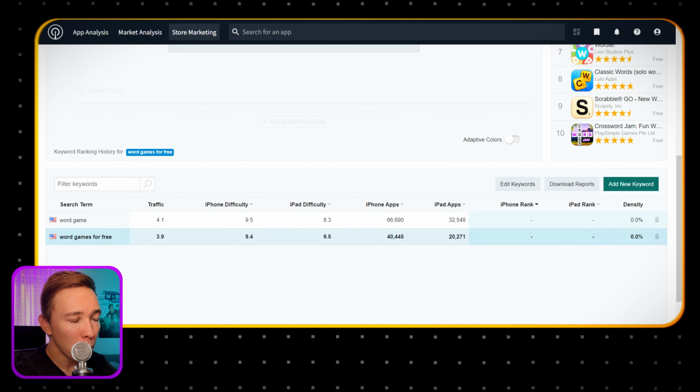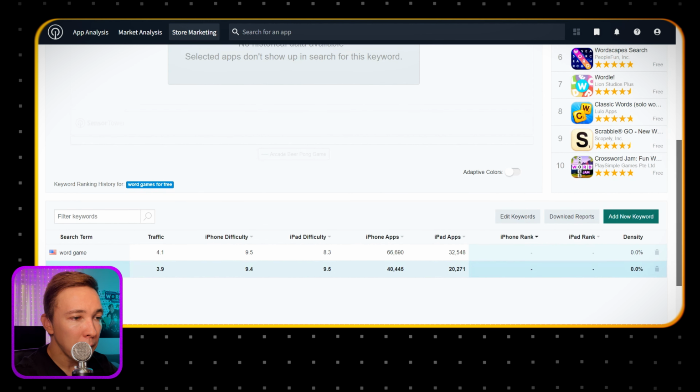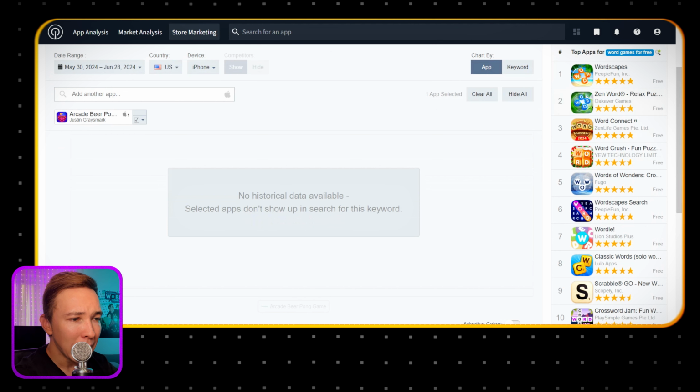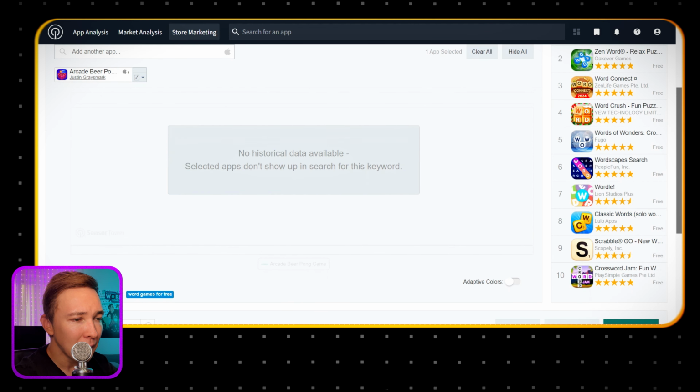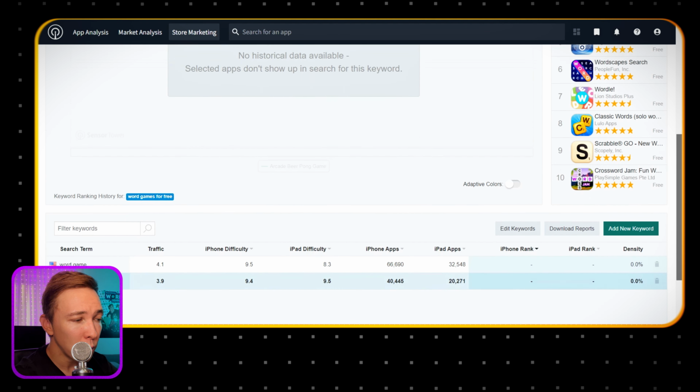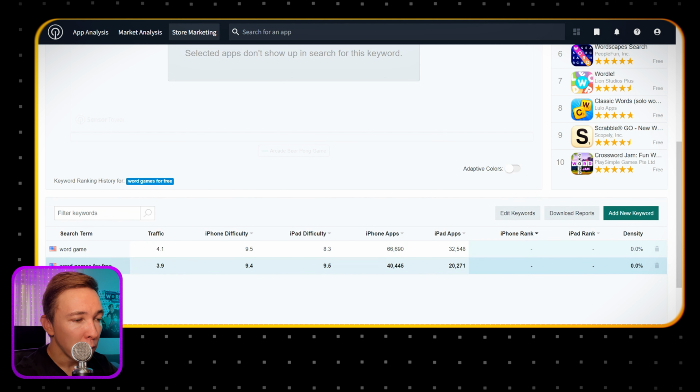This one's not so important because I have been able to rank new apps, even though this shows that the difficulty is high. So the most important one is this one, and if you click on the top 10, you also want to go over each one and see if they're actually optimized in their title or subtitle, if they're actually using this set of keywords. So for example, if this showed that there are only 500 iPhone apps ranking for this, and the top 10 don't even have this in their subtitle or title, then that is a good keyword to go after.